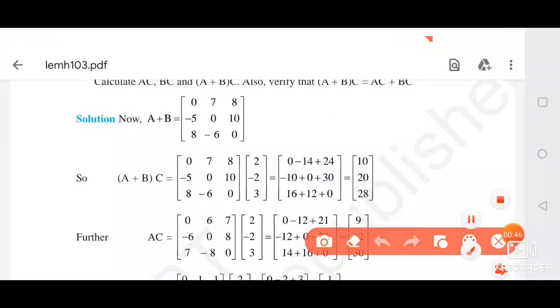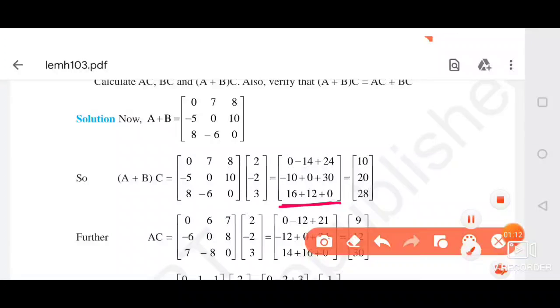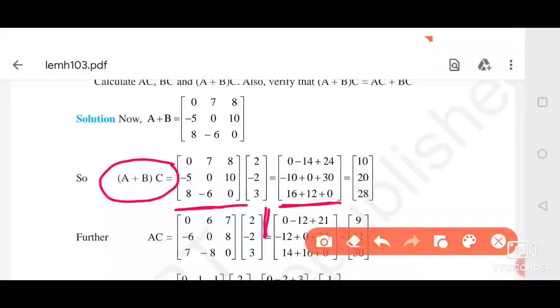The next place is for the second row, first column. It will come from multiplying second row of A plus B and first column of C. First column means in matrix C we have only one column, so it will be considered as the first column. The next element, this one, will come from multiplying the third row of A plus B by the first column of C. Then we have to add. In this way we can find A plus B into C.